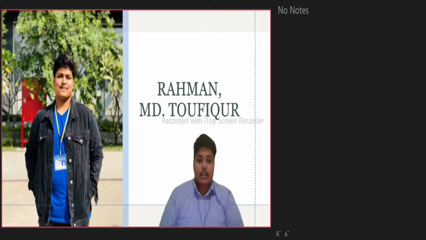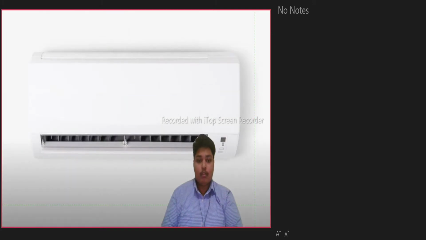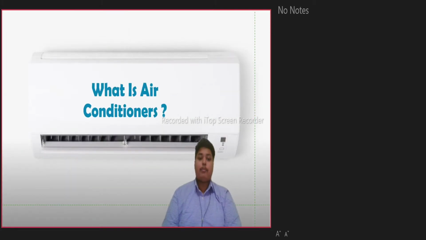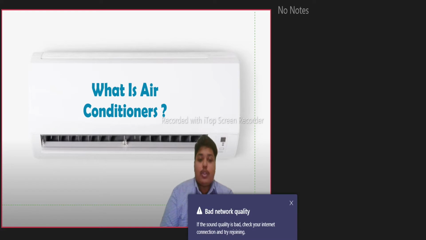So, in the next slide, I, Mohammad Taufikur Rahman, describe the introduction and some factors about the air conditioning system. Firstly, we have to know what is an air conditioner, right? Air conditioning, or AC, is the process of removing heat and controlling the humidity of the air in an enclosed space to achieve a more comfortable interior environment by use of power. The most common air conditioning systems include window air conditioners, portable air conditioners, wall hung split or multi-head split systems, and ducted air conditioners also that we use.